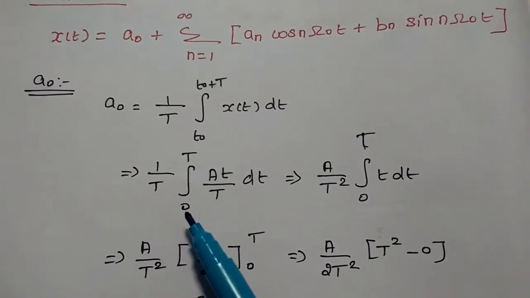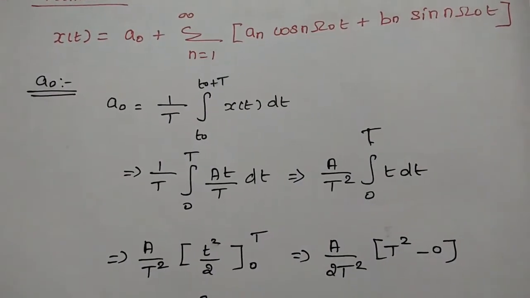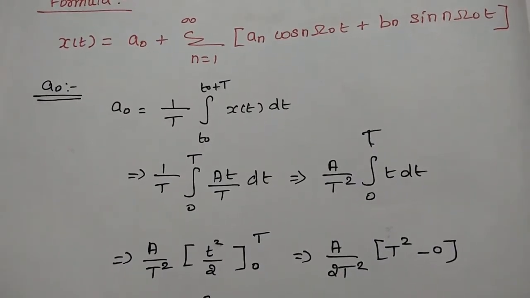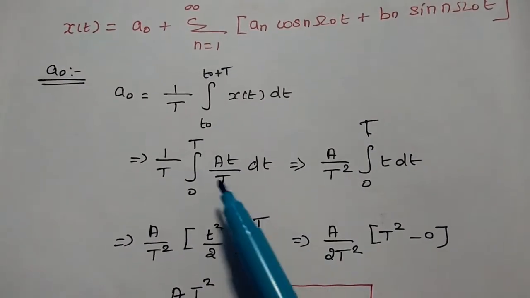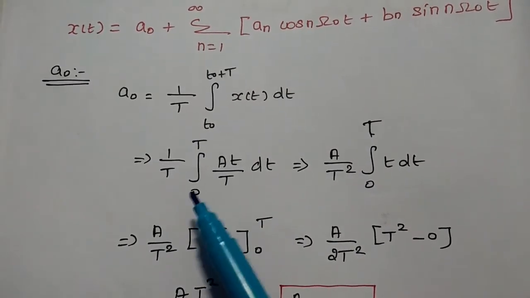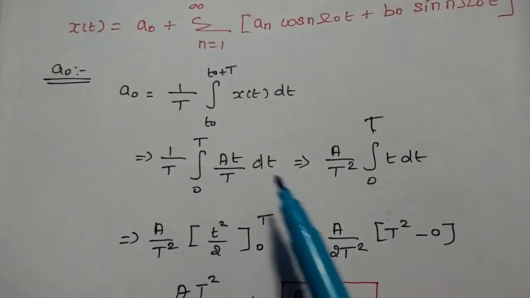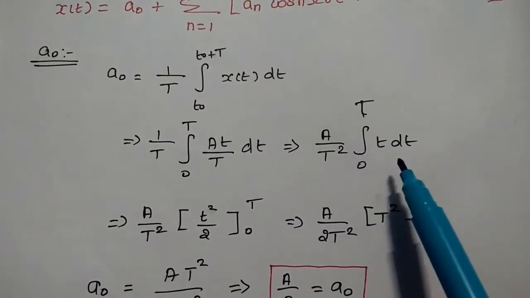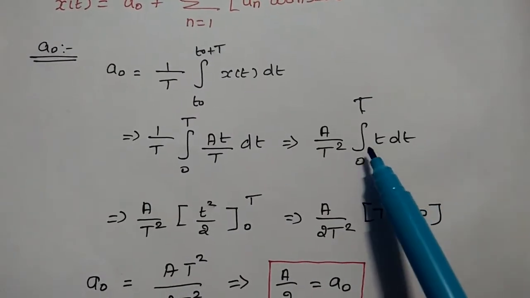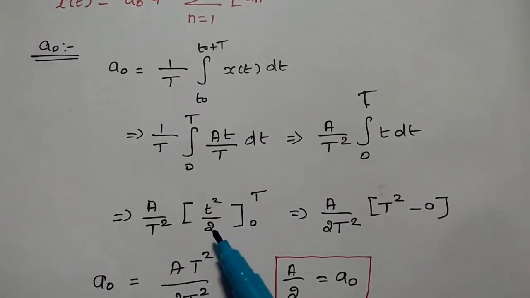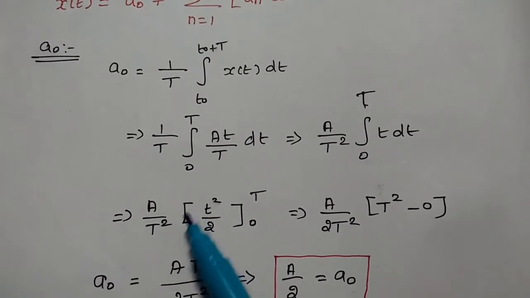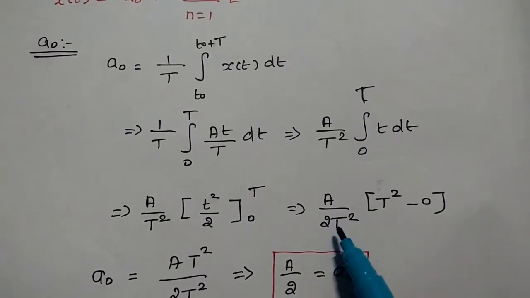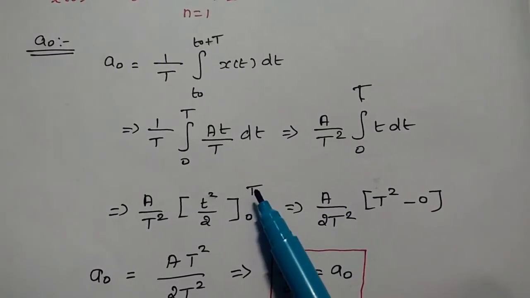So the next step we have to substitute all the values here. So 1 by T, here starting limit is 0, ending limit is capital T and x of t is replaced with A t divided by T into dt. So in the next step, we can take this A divided by T outside since it is independent of small t. So here this becomes A divided by capital T squared, integration of 0 to T of t into dt. So integration of t is nothing but t squared by 2. Take this 2 outside of the limits. So here we can get A divided by 2 T squared of, substitute the upper limit first.